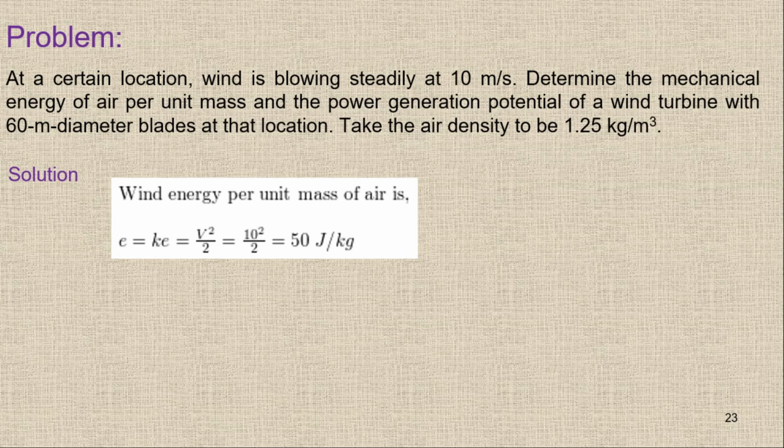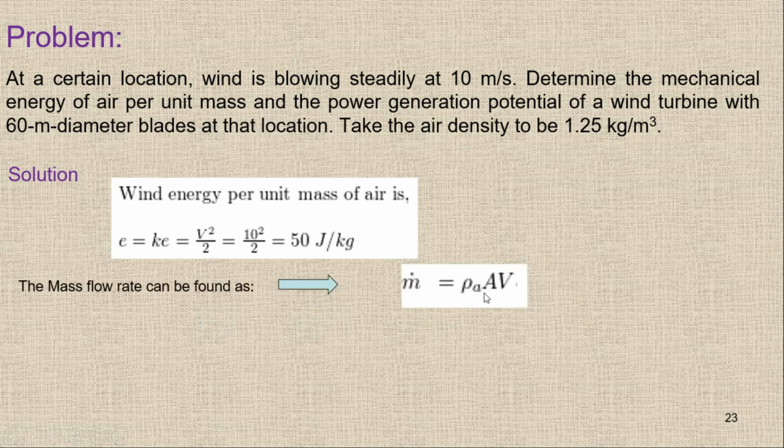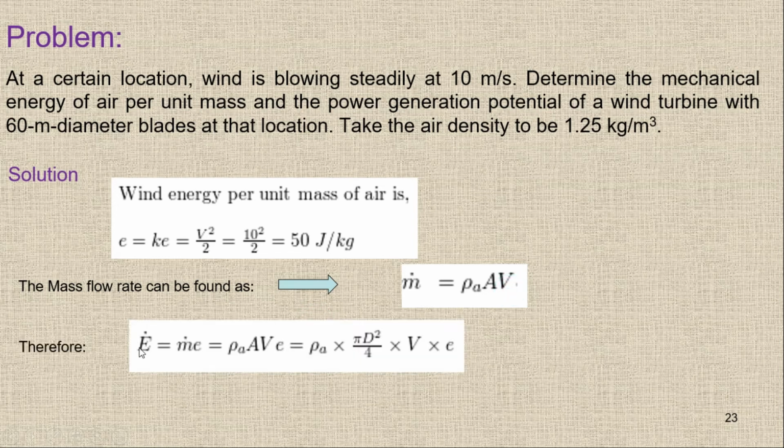So simply density times the area times the velocity, you will get the mass flow rate, and then you have to multiply with the E, and then you will get the power potential. So here, this is mass flow rate rho AV, and then E dot or W dot, or the power generation, is simply m dot E, which is rho AV times this E.